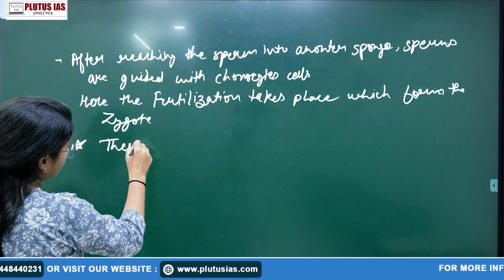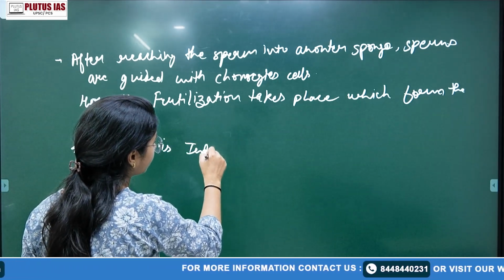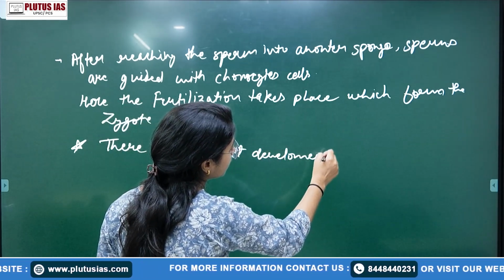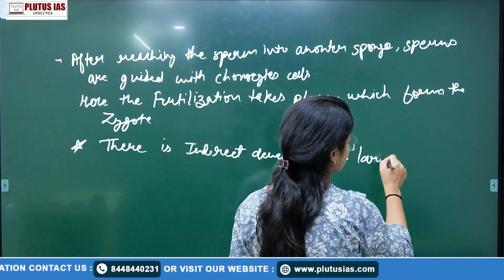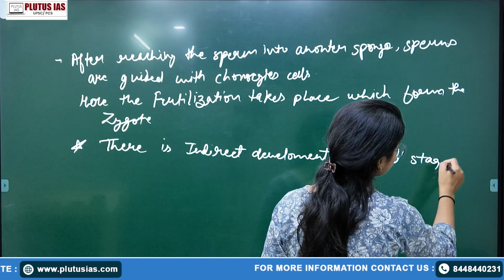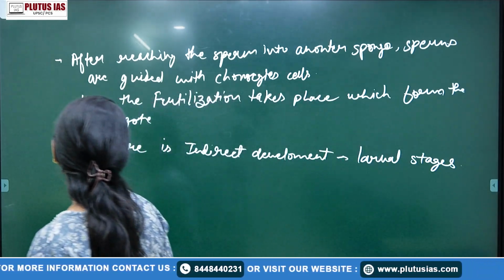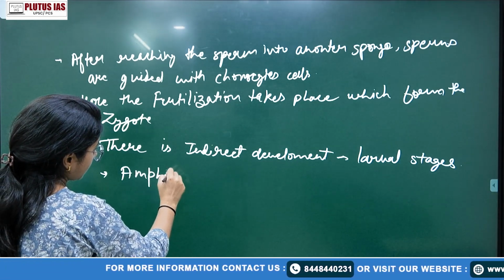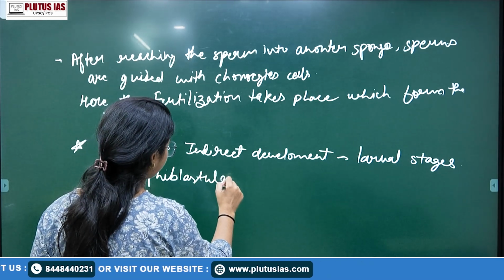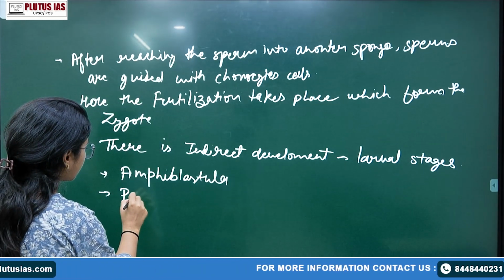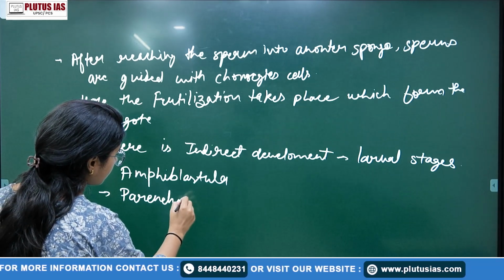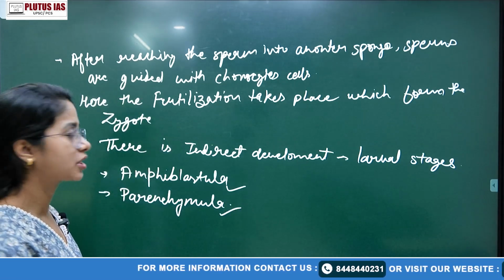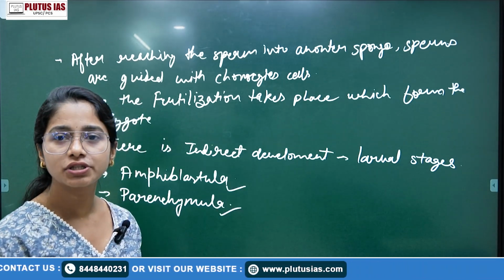There's one more important thing: indirect development. What is indirect development? That means development occurs through larval stages. Different types of larvae are found, mainly two types. The first is your amphiblastula, and the second is your parenchymula. UPSC has asked questions on both of these separately.